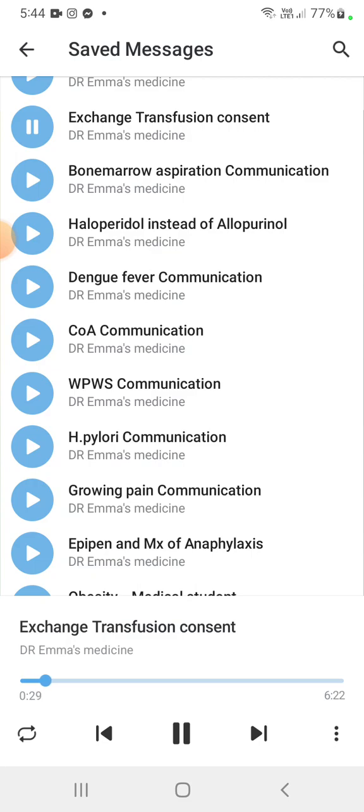Talk to the mother about the need for exchange transfusion. Use simple language only, and do not elaborate too much. So we are here to take the exchange transfusion consent because ABO incompatibility occurred and the level is higher than the phototherapy level. So how can we do that?